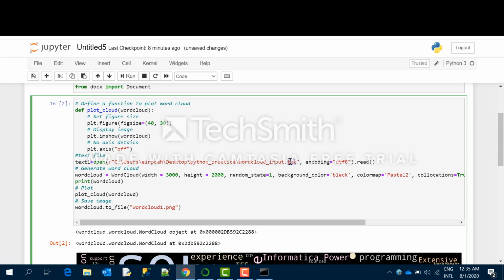Now this is from a simple text file. Mostly your resume is in a Word document.